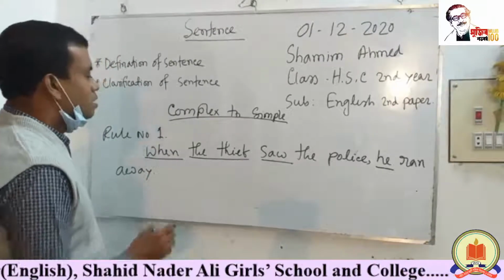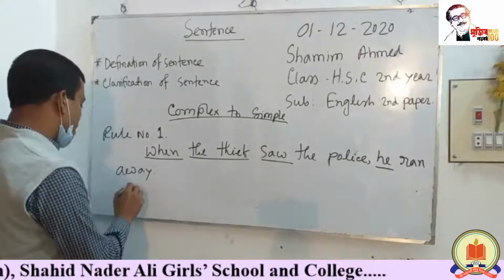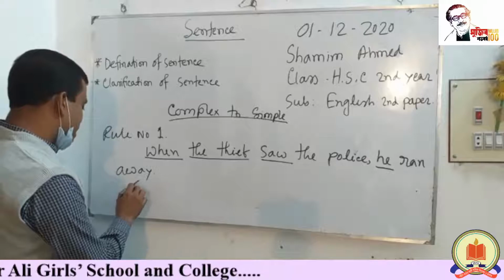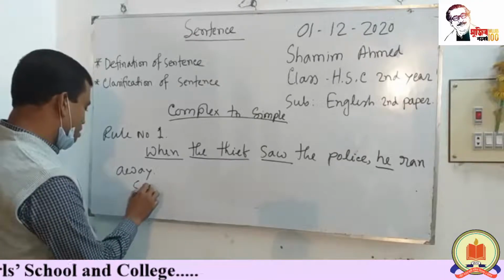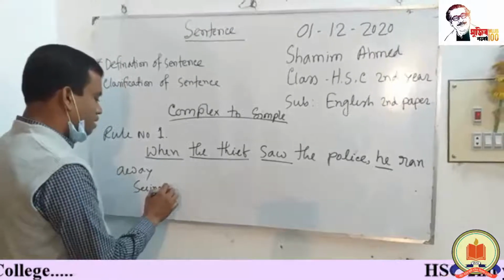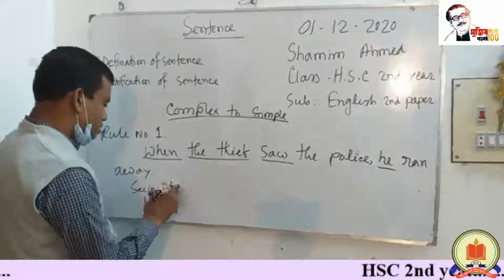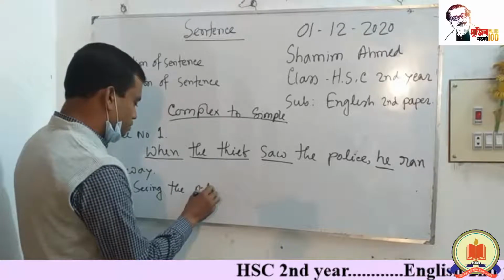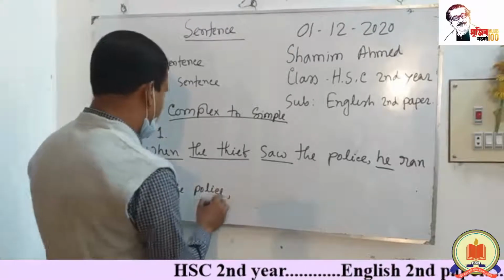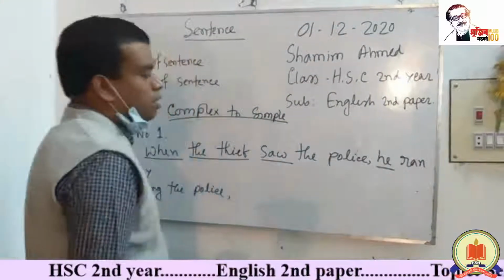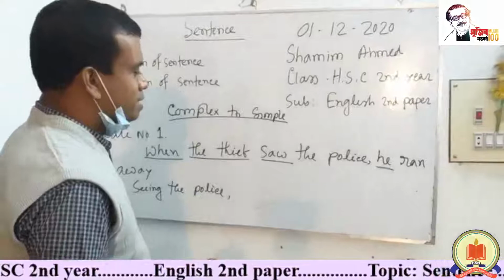Firstly, we write the main form of the verb, that means see plus ing, the police, comma. The second sentence is he.